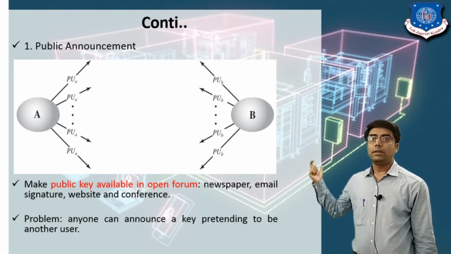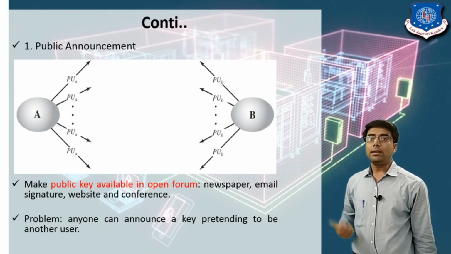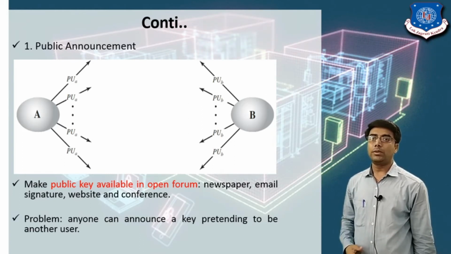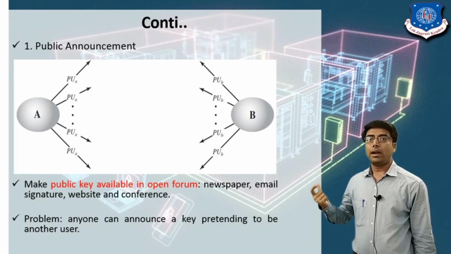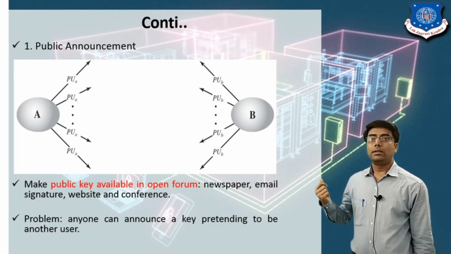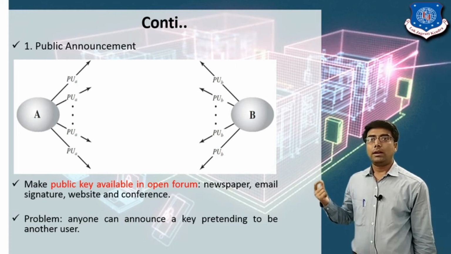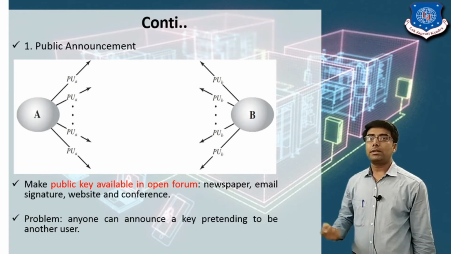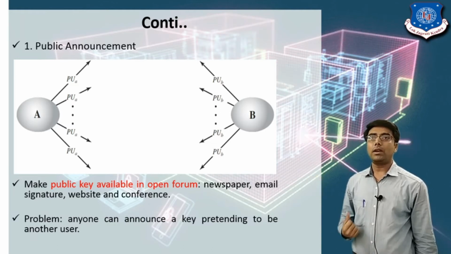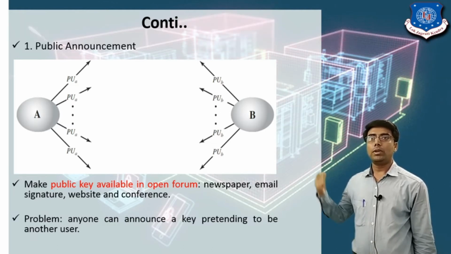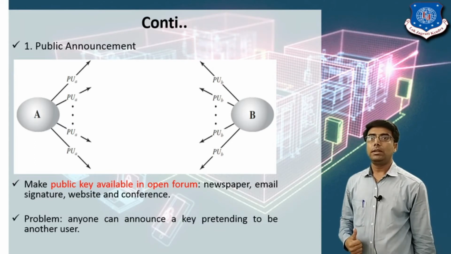Anyone can announce a key pretending to be another user. Anyone can distribute the key to different users, and the attacker can easily capture the key. So this is the one limitation of public key announcement. We need to overcome this limitation.